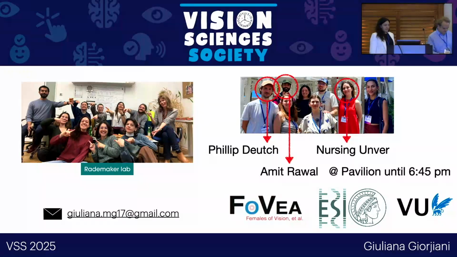Please. Hi, Giuliana. That was really interesting. I was just wondering, looking at the errors from some of the models, it seems like a lot of the predictions are going off of the ring itself. Have you thought about constraining the model predictions to stay on the ring, just as some kind of prior knowledge that the human observers might have had?